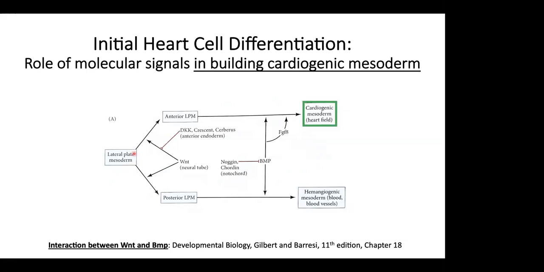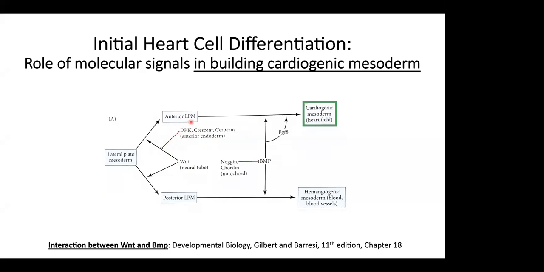As we talked about, the lateral plate mesoderm will give rise to anterior and posterior lateral plate mesoderm. The anterior lateral plate mesoderm will give rise to the cardiogenic mesoderm. Now the first step, the lateral plate mesoderm dividing into the anterior and posterior, is driven by Wnt, which, as you must have already learned, is inhibited by all these inhibitors. So this regulation is there. This is the first layer of regulation.